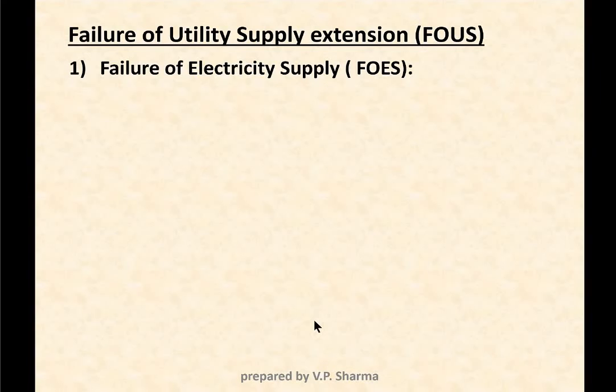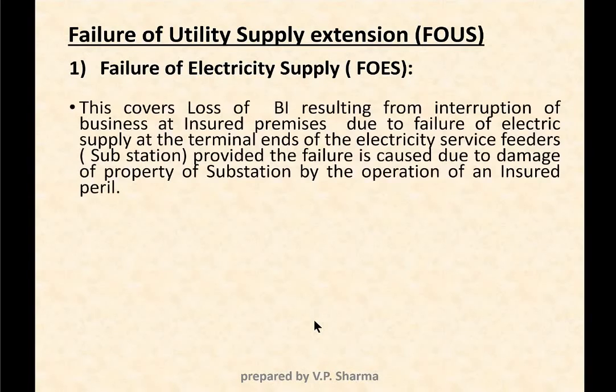The first one is failure of electricity supply. This covers loss of BI resulting from interruption of business at insured premises due to a failure of electricity supply at the terminal ends of the electricity supply feeders, that is substation, provided the failure is caused due to a damage of property of substation by the operation of an insured peril.